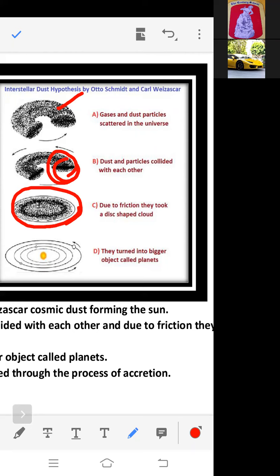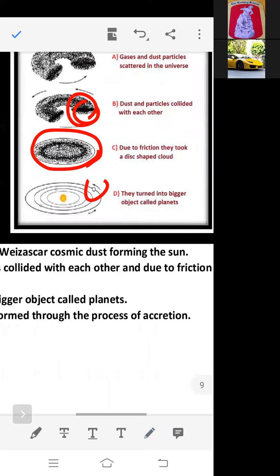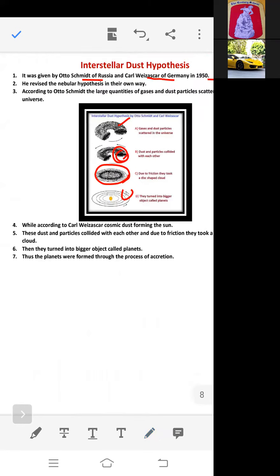After a long time, these collisions aggregated the particles and they turned into bigger objects that are called planets, because each gas and dust particle has its own attraction force. They attract the others and grow into bigger size, and these bigger bodies are known as the planets.